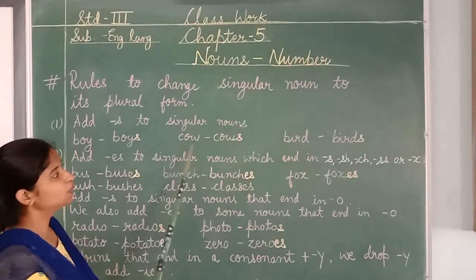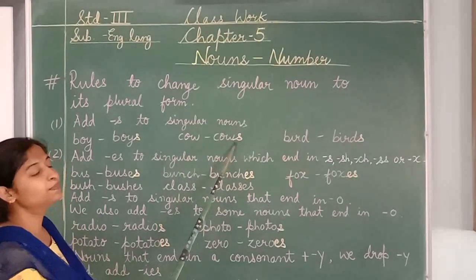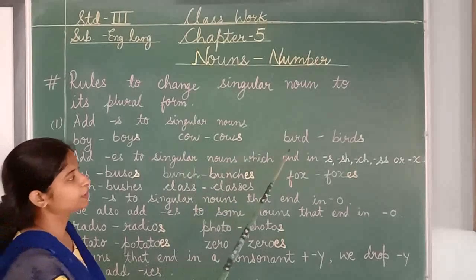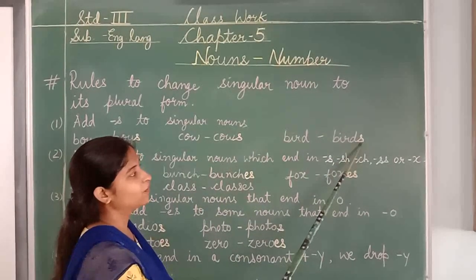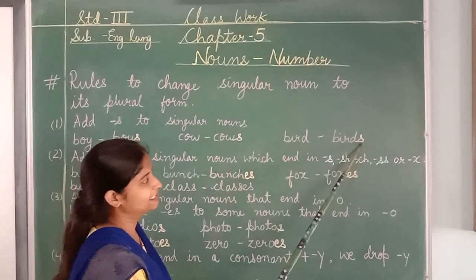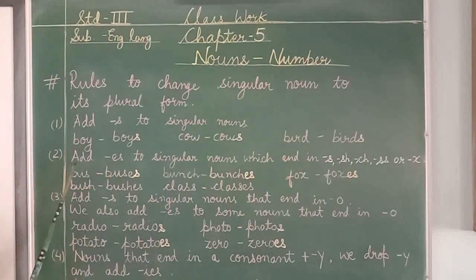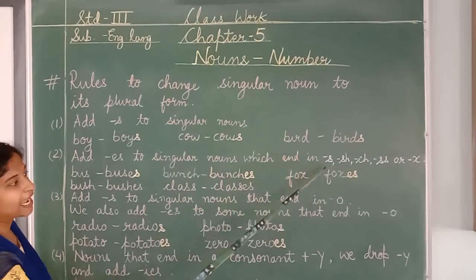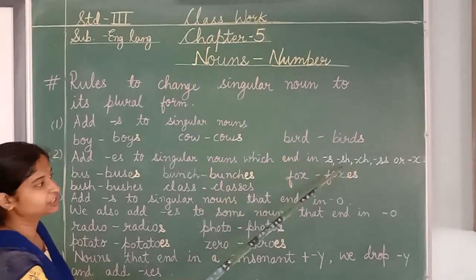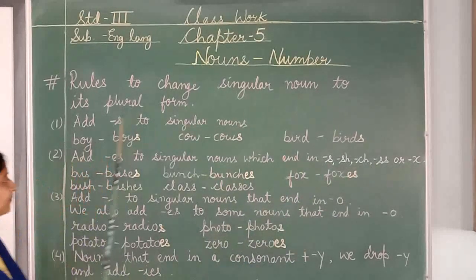Similarly, cow, we have added s here to make it plural. Cows. Bird, at the end, what we have added? S to make it plural. Birds. Second rule. Add es to singular nouns which end in s, sh, ch, ss or x.